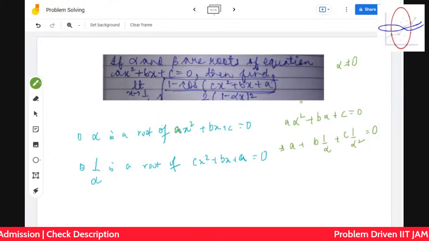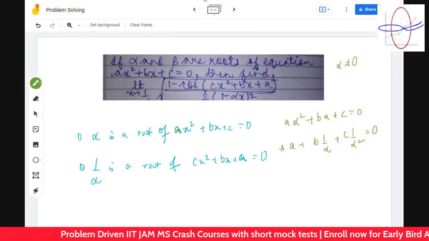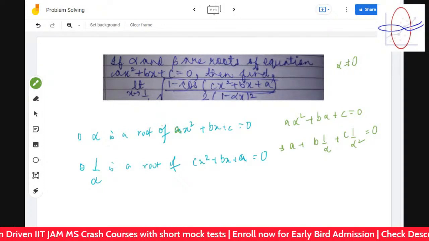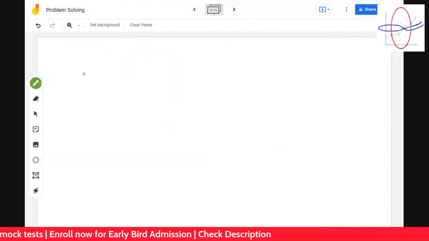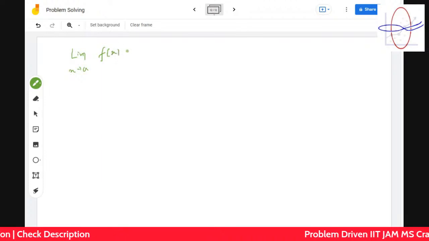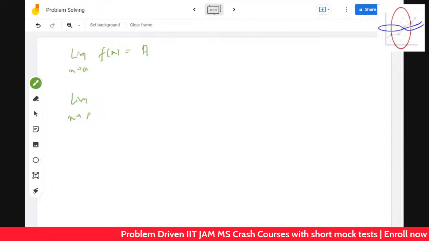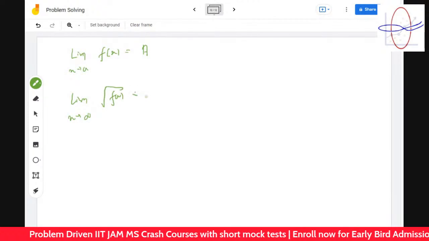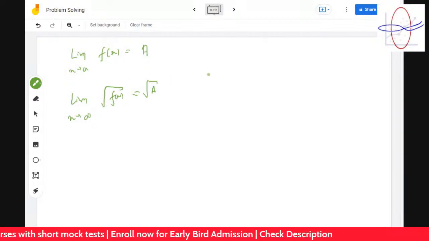Good. So therefore, you can understand that the cos term will become 0 as x tends to alpha. So it's 0 by 0 form, so we have to differentiate. But you know this result: if limit x tends to a of f of x is equal to, let's say, capital A, then limit x tends to a of root of f of x is nothing but root of capital A. Because of the composition of functions.